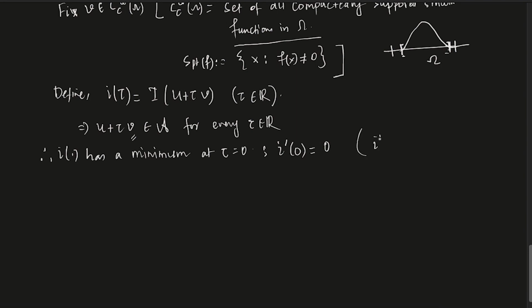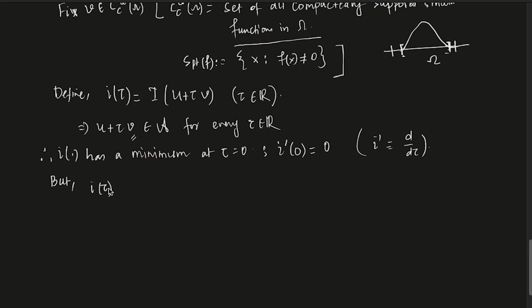So I prime is d by d tau, right? Okay. So of course the derivative exists, right? The derivative exists, and you can of course show it is differentiable. It's not a problem. If you are not convinced, please check that the derivative exists here. Okay. So I prime of 0 is 0. Now, if I prime of 0 is 0, what is happening?